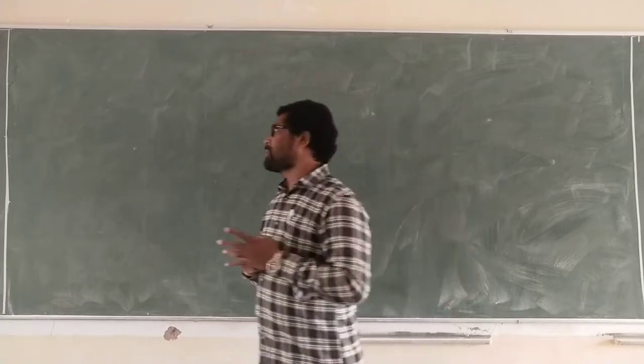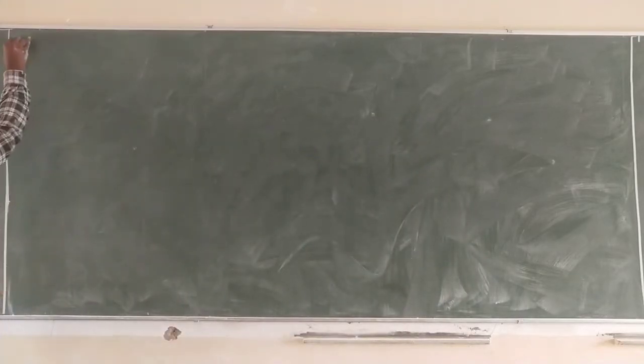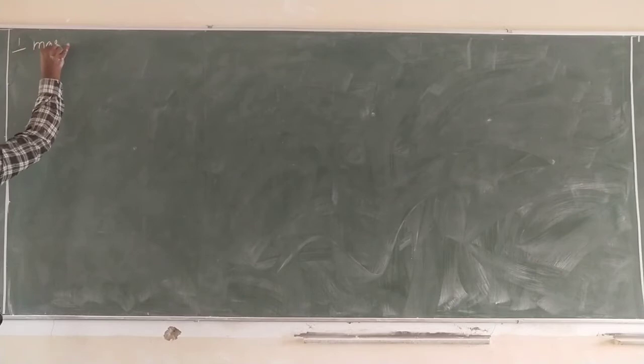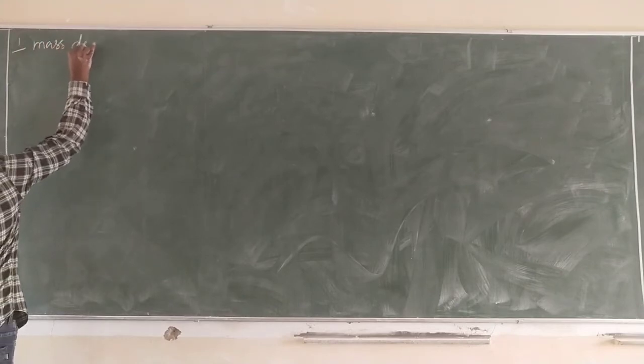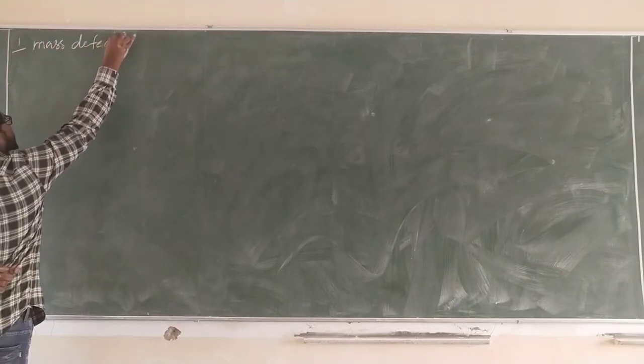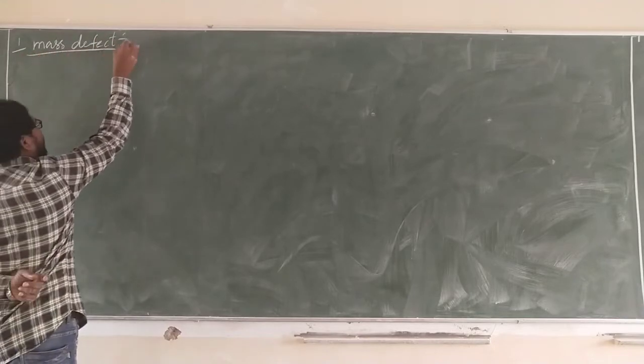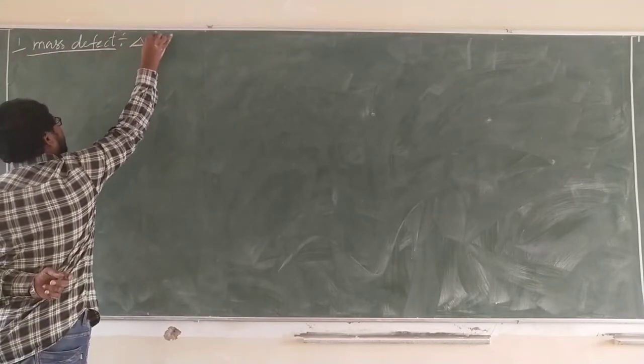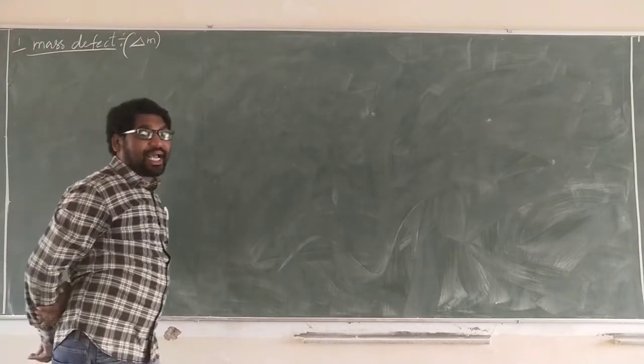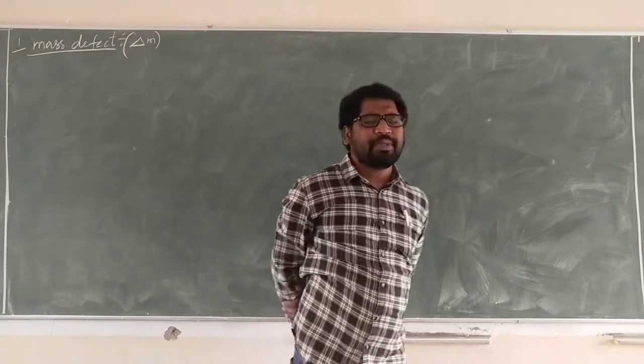How do we get mass defect? It is denoted by delta m, not delta capital M, delta small m, simply the change in mass.